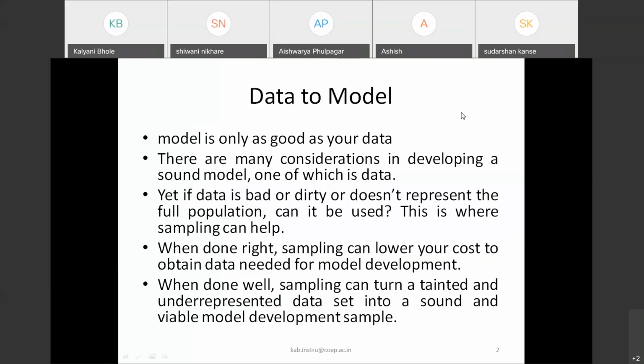When we do the sampling correctly, we can lower the cost to obtain the data needed for model development. So again, we can design a sound or good model when we apply a good sampling methodology. So this is the link why we are studying this topic as the first topic for this course.